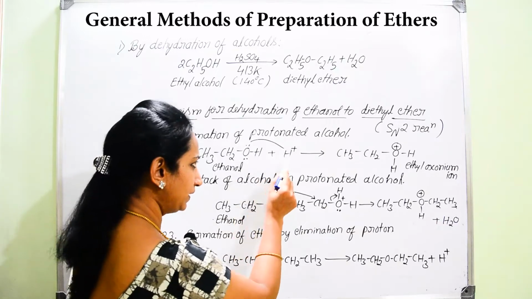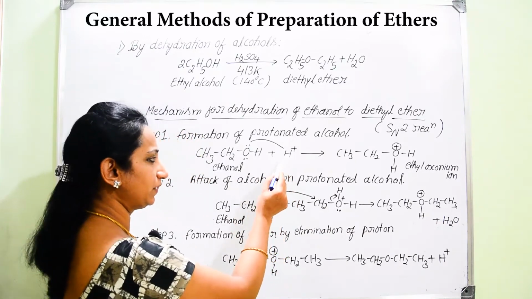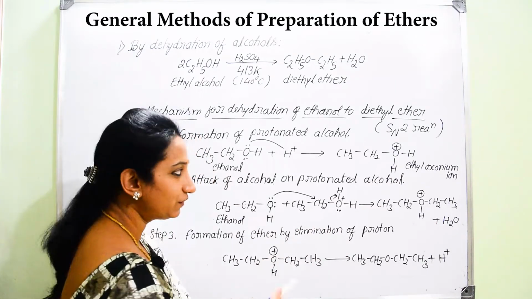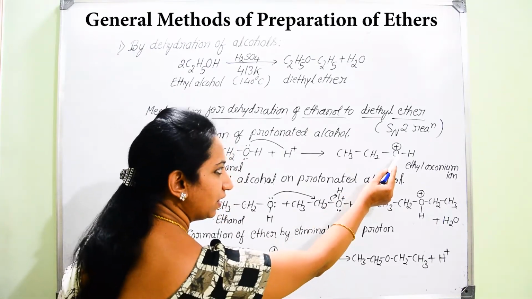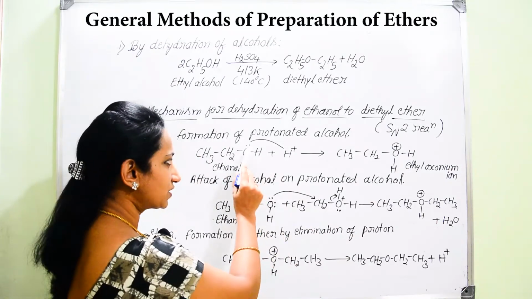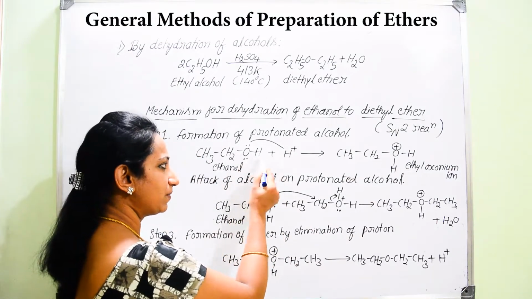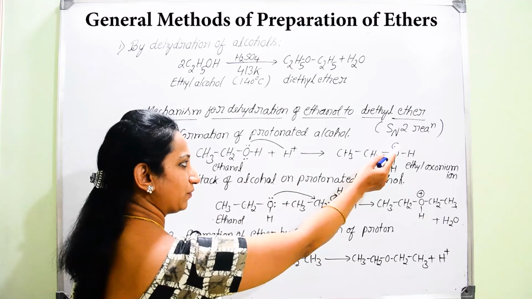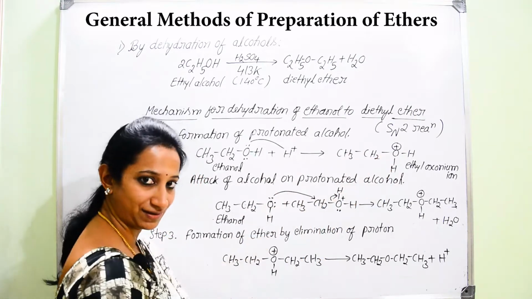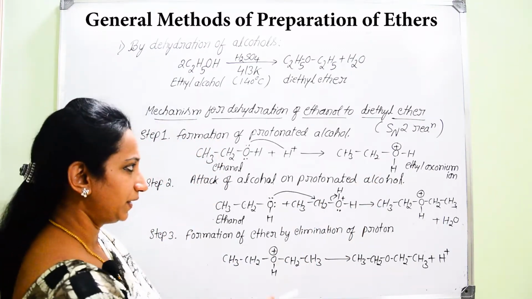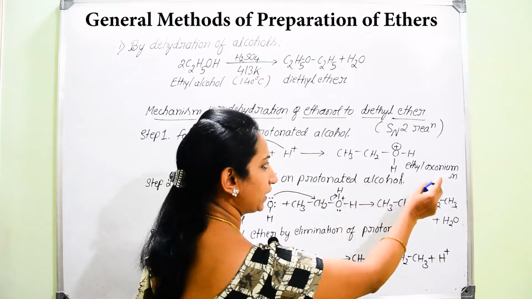So this hydrogen, or the proton, will attach to the oxygen, so that you get the formation of a bond between oxygen and hydrogen. But since oxygen has donated this electron pair for the bond formation between oxygen and hydrogen, there is now a lack of valence electrons on oxygen. Hence, oxygen carries a positive charge. It is the ethyl oxonium ion.